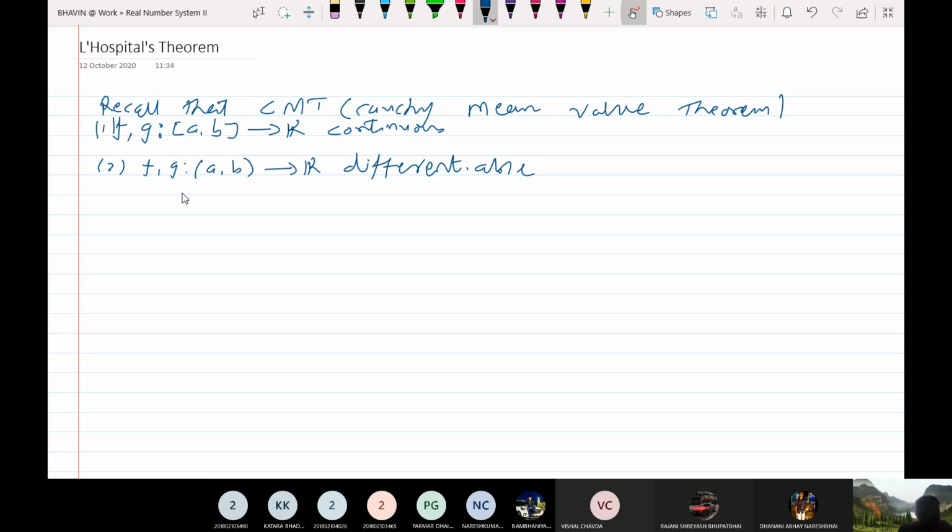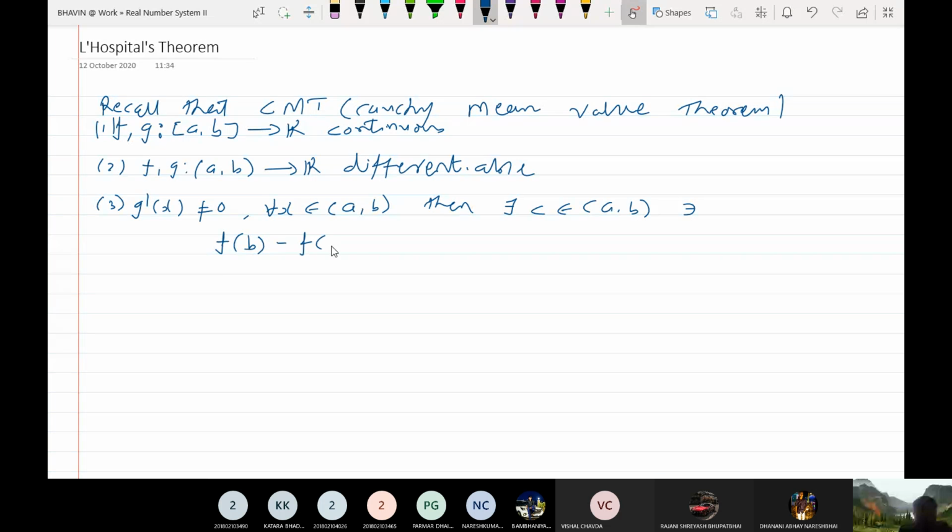Also, let us assume that the derivative function g dash is non-zero for every x belonging to open interval AB. Then there exists C belonging to open interval AB such that (f(b) minus f(a)) upon (g(b) minus g(a)) is equal to f dash C upon g dash C. So this is known as Cauchy's mean value theorem.